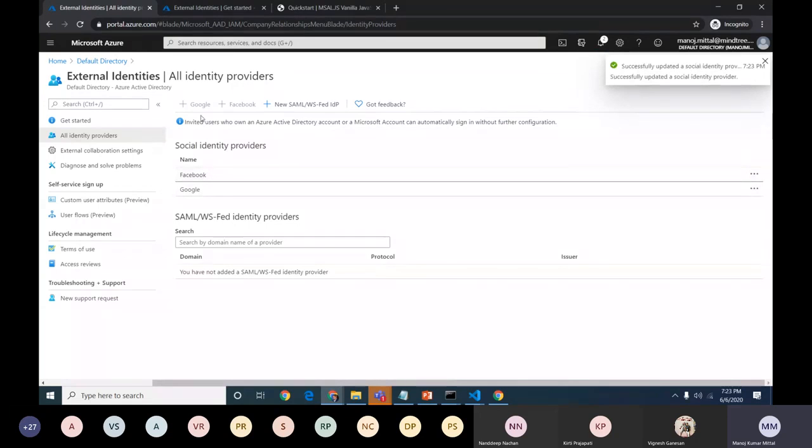This is happening at the entire portal level. It's not application specific. Once it's done, we can map these sections to our particular application.